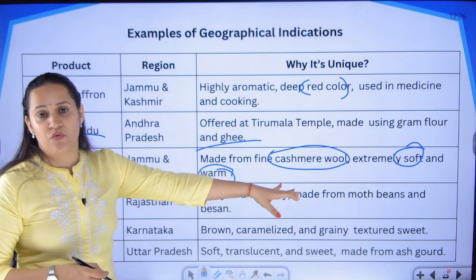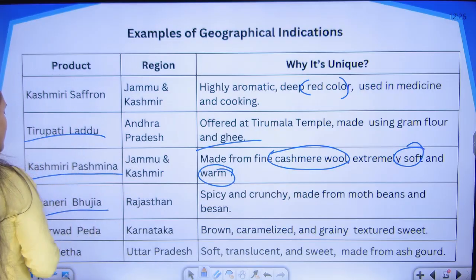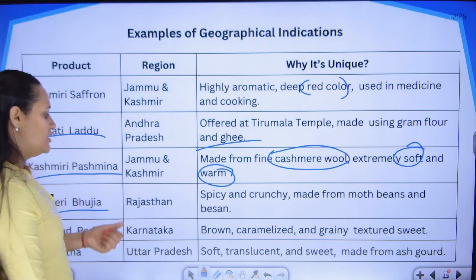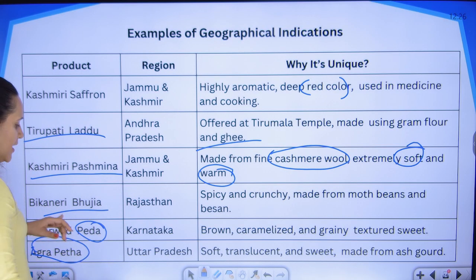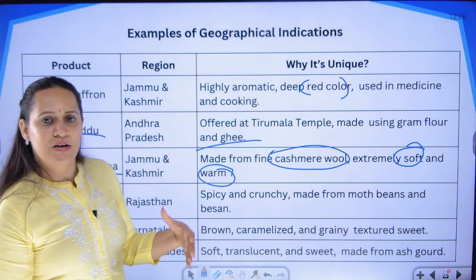That is why they are famous for the wool of that location. Bikaneri Bhujia is a snack from Rajasthan. Again, Dharwad Peda is a sweet, Agra Petha is a sweet. They are known from their respective regions.